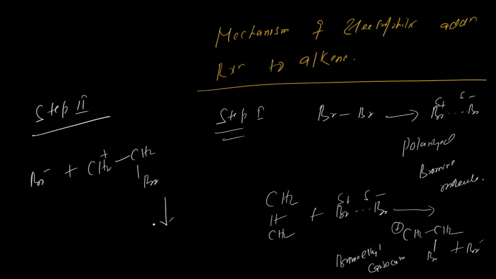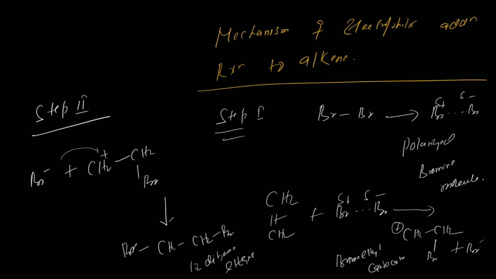So it will get attached over here and form CH2Br over here. So it will form 1,2-dibromoethane. So this is the mechanism of electrophilic addition reaction to alkene.